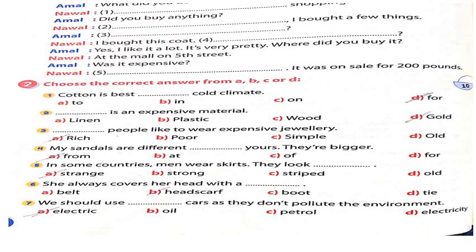Like cotton is best for cold climate. Here, number 2, gold is a very expensive material, and so on. And number 4, as I told you, the sandals are different from yours. Okay, my sandals are different from yours. Different from, okay?